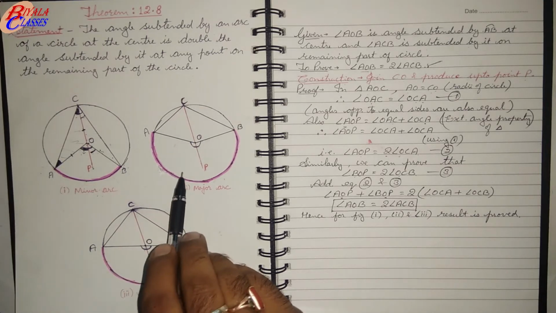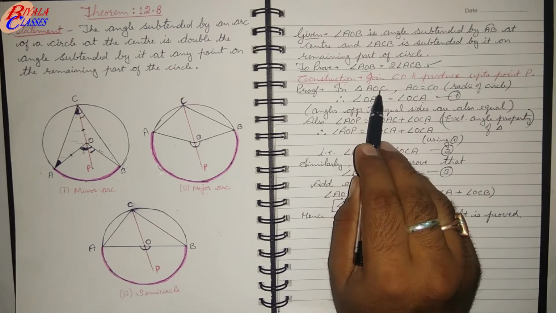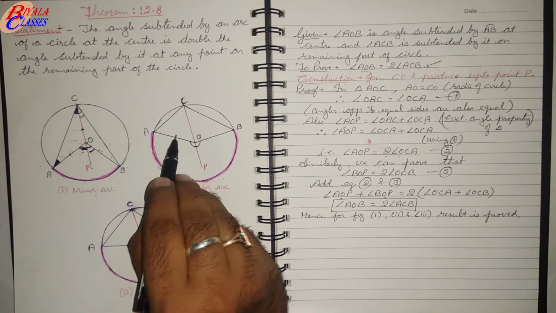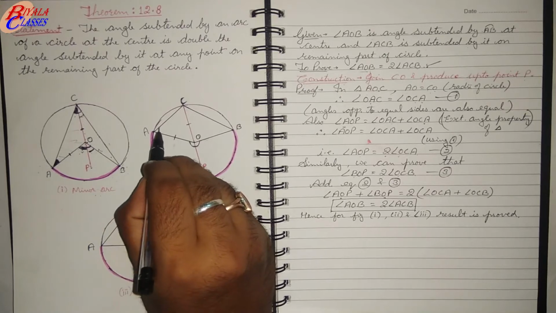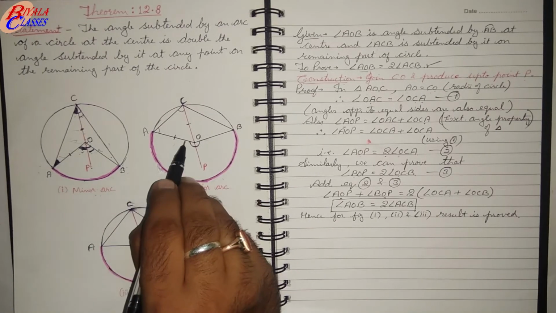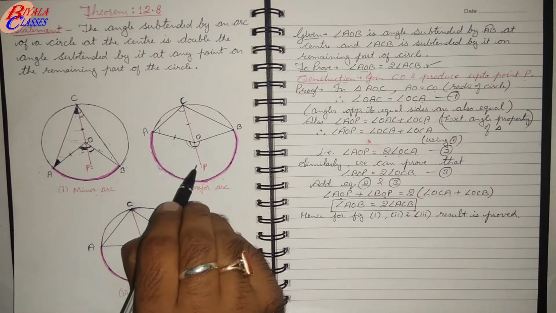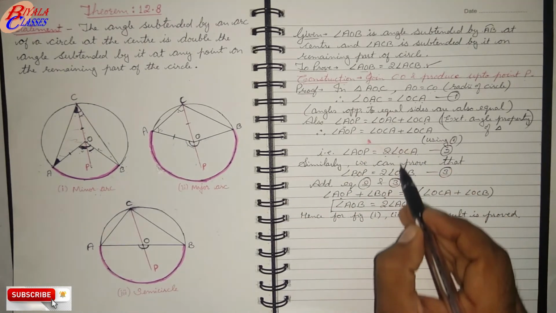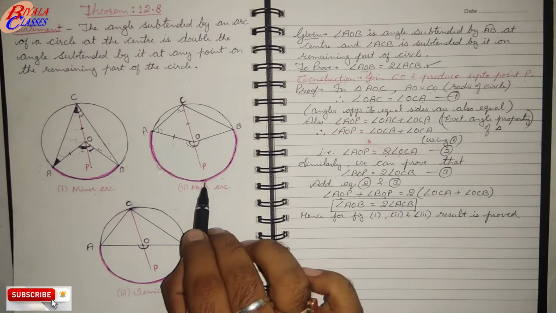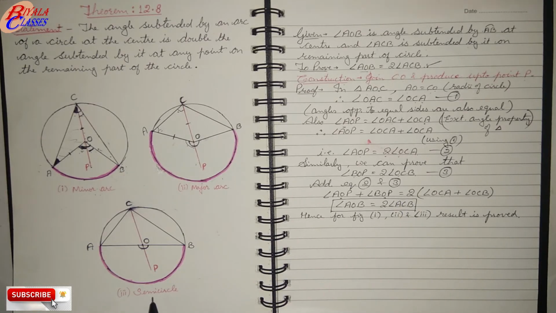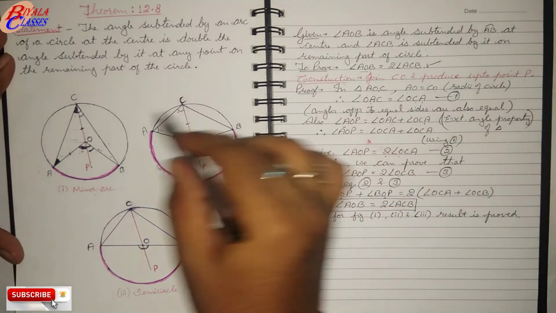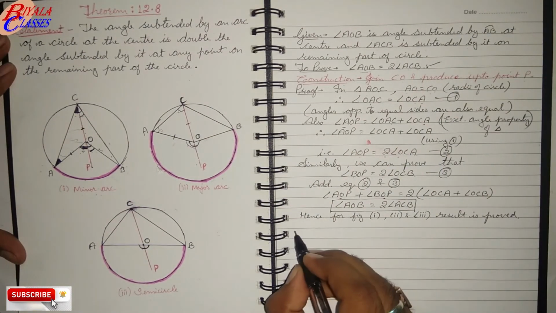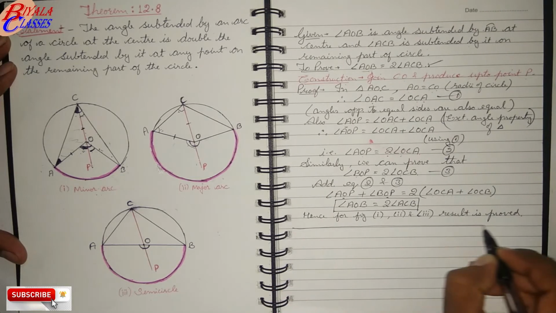Even if you go with the major arc, you can see here, taking the triangle AOC, where AO is equal to CO, the opposite angles will be equal, and AOP, the exterior angle, is again equal to the sum of interior opposite angles. So all the steps remain the same, not only for the second but even for the third figure also. Just the figures need to be drawn, all three of them, but the proof remains common for all the three figures.